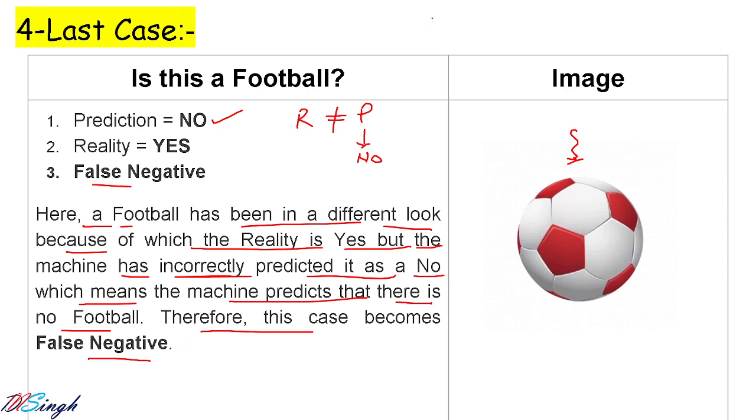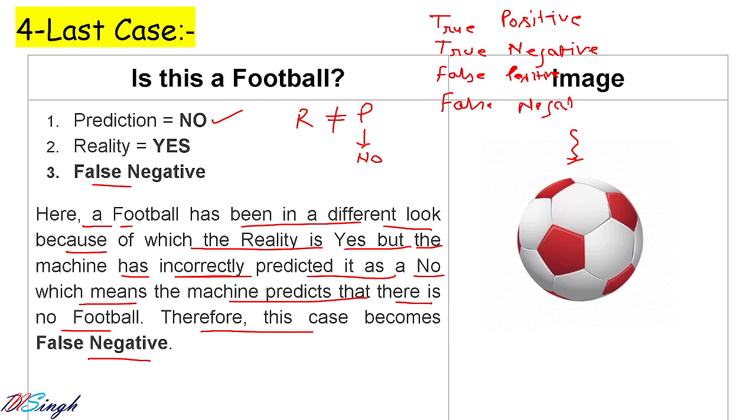So I will write: true positive, the first case we have seen, and then we have seen true negative, and then we have seen false positive, and we have seen false negative. So how do we find out these cases?